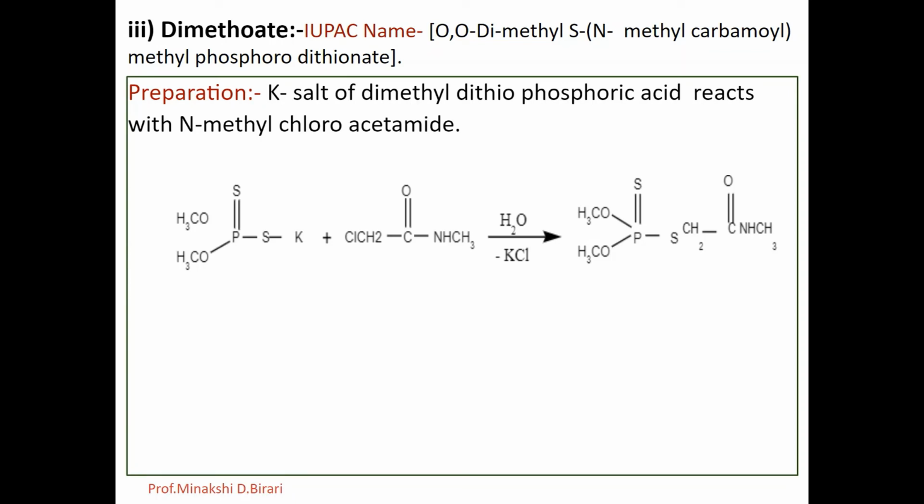It is soluble in organic solvents and also soluble in water. So this one is the structure of dimethoate. It is produced by the reaction of salts of dimethyl dithiophosphoric acid with N-methyl chloroacetamide. So this one is the reaction for the preparation of dimethoate.